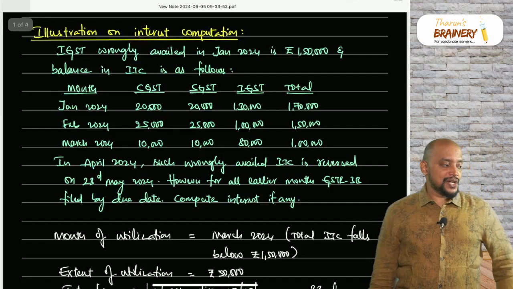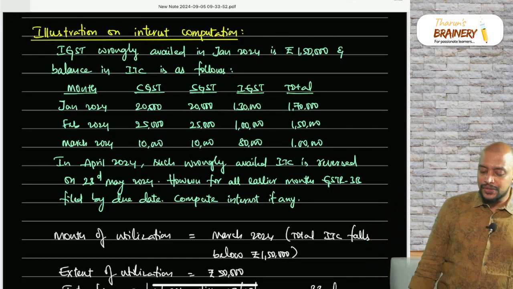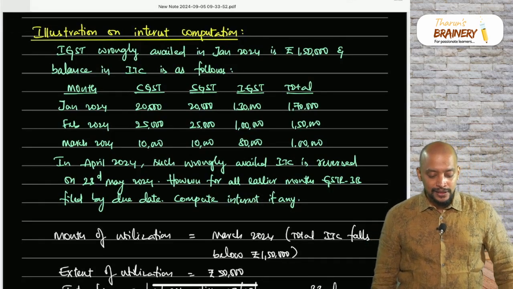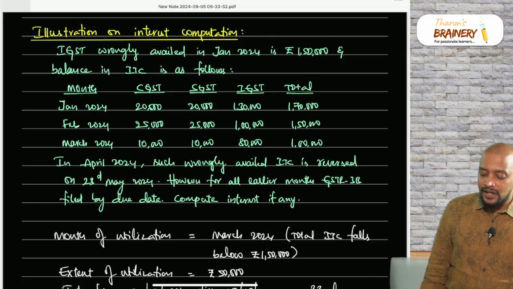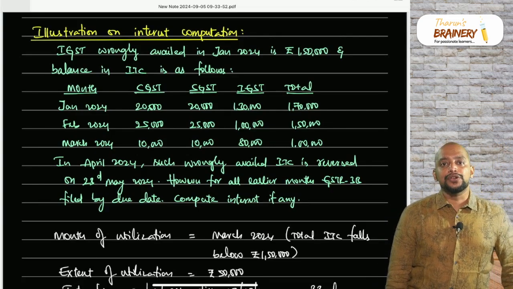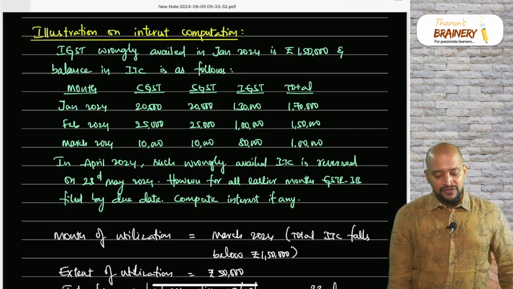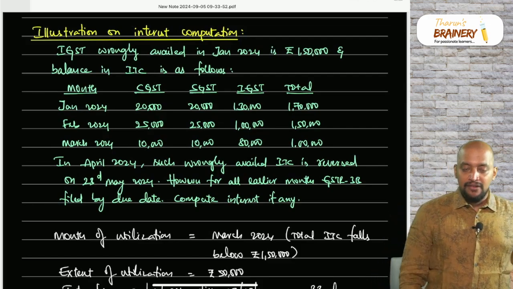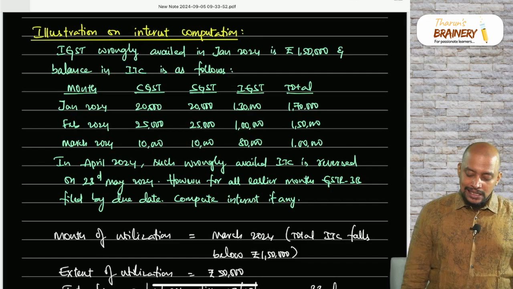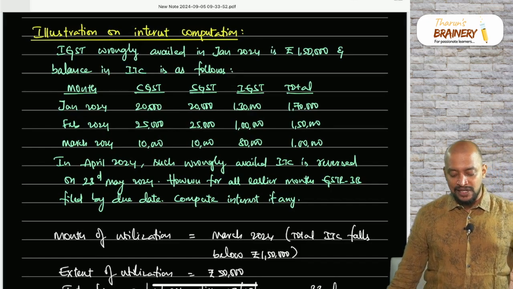So, see this illustration. This illustration is related to that circular. IGST wrongly availed in Jan 2024 is 1,50,000, and the balance in ITC is as follows: for months Jan, Feb, March, CGST 20,000, 20,000, IGST 1,30,000.